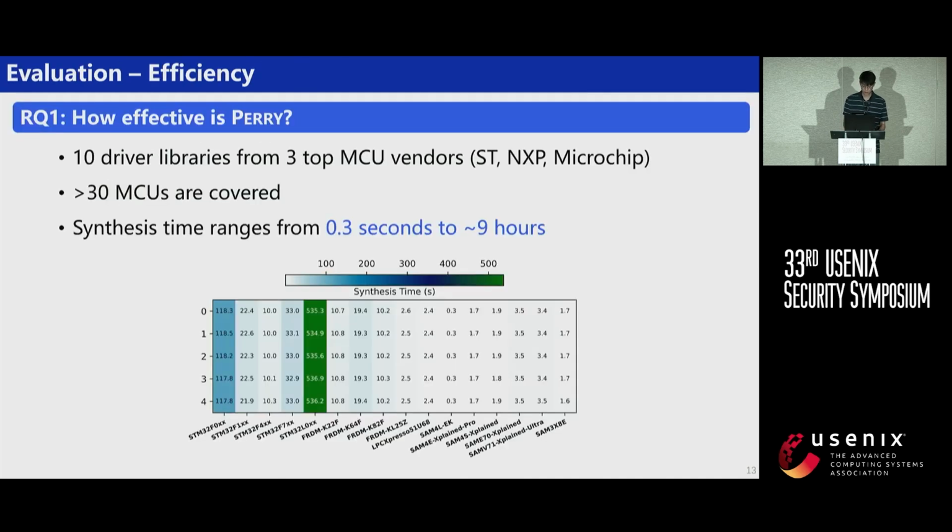We implemented a prototype of Perry and evaluated its performance. Perry uses symbolic execution, so we first evaluate its efficiency. We generate MCU hardware models using 10 driver libraries from 3 top MCU vendors, and over 30 MCUs are covered. The consumed time is shown in the figure, and Perry takes from 0.3 seconds to 9 hours to synthesize one model.